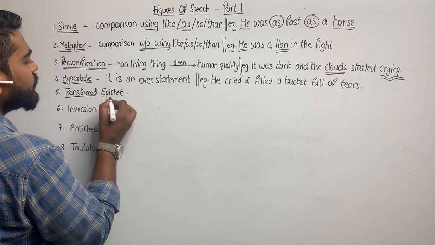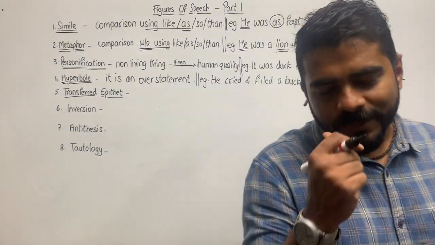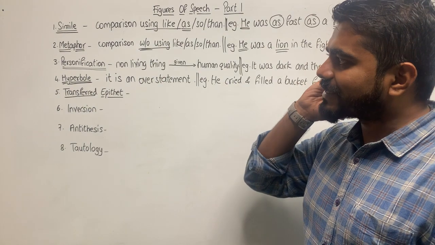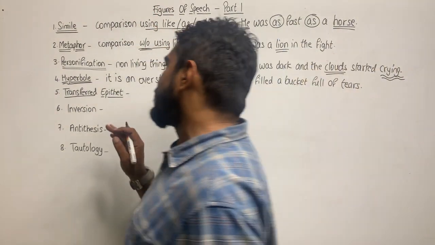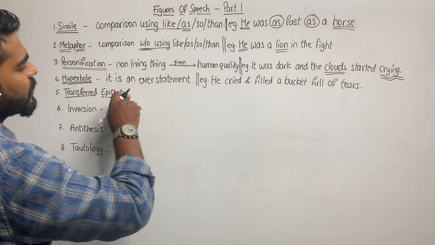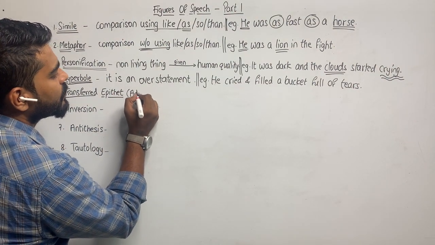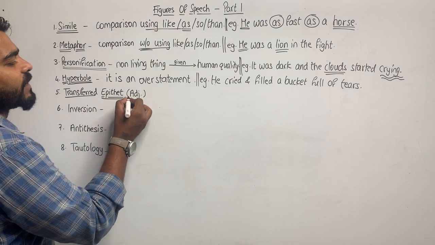Moving ahead is transferred epithet. Now see, be a little extra careful in this. This is not as simple as the ones that we have done so far. Understand this? Not difficult but different. So you need to pay a little extra attention in this. Epithet means adjective.